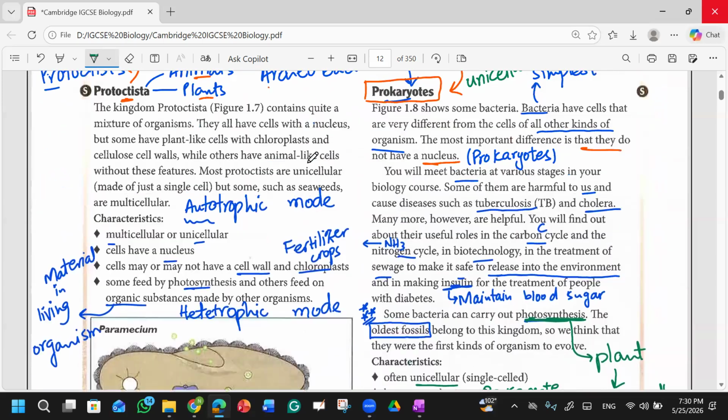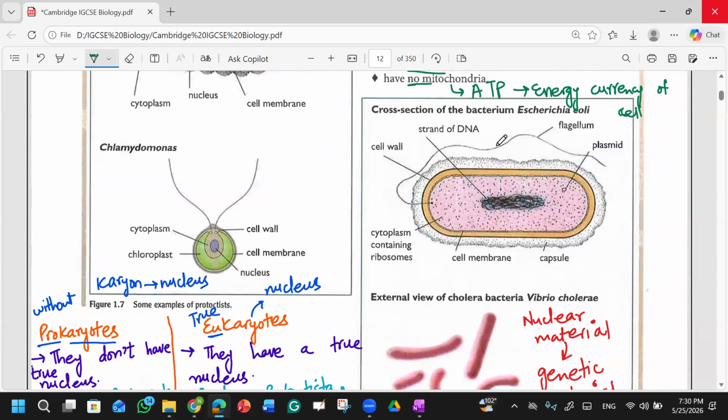So these are some of the things about the kingdom Prokaryotae, and this Escherichia coli belongs to kingdom Prokaryotae. You see this material, it is just present in the center. This is known as a strand of DNA. You cannot call it a nucleus. Why can we not call it a nucleus? Because it is not bounded by a nuclear membrane.